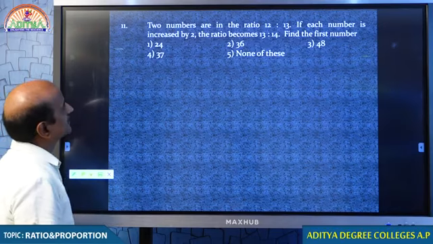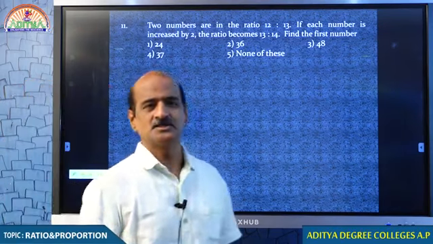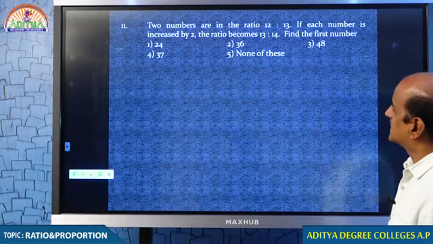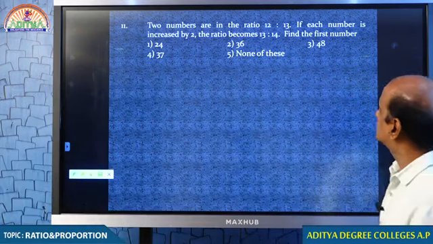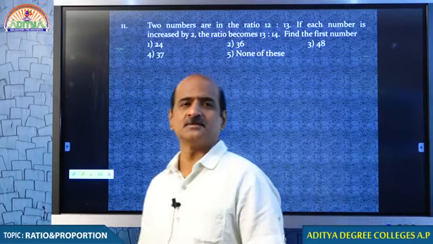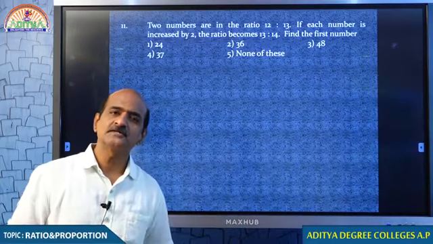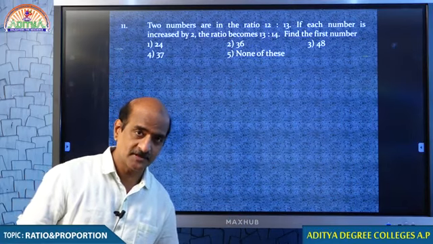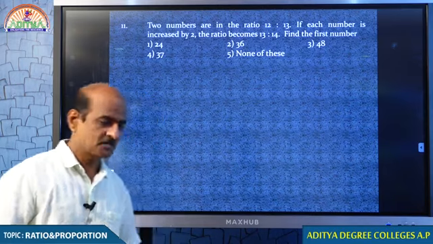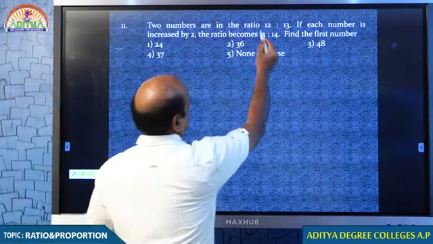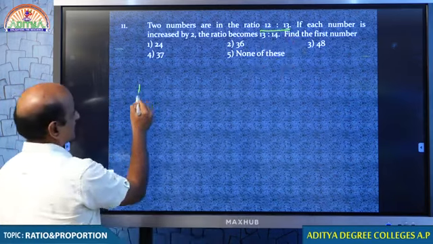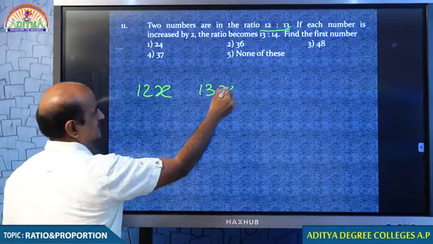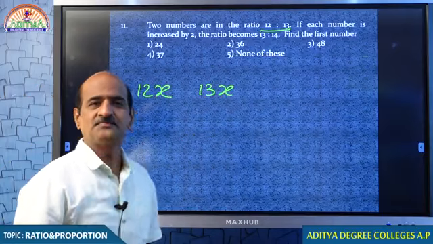Here is the question. Two numbers are in the ratio 12:13. If each number is increased by 2, the ratio becomes 13:14. What is the first number? Come on, students, how did you answer this question in your school exams? Probably because the numbers are in the ratio 12:13, the first number was taken as 12x and the second number was taken as 13x, right?